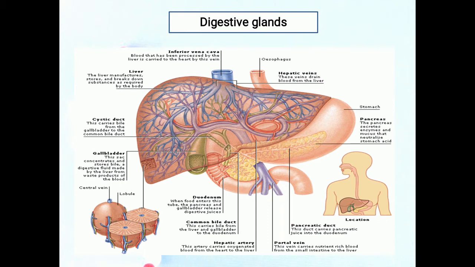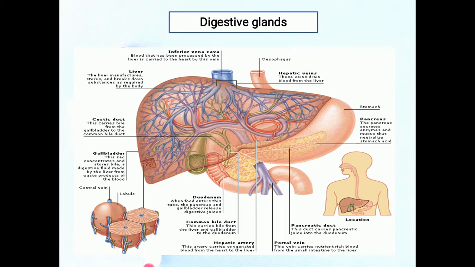The gallbladder is a pear-shaped sac located in a depression on the posterior surface of the liver. It is 7 to 10 centimeters long and typically hangs from the anterior inferior margin of the liver. So these are the basics of the liver and gallbladder.